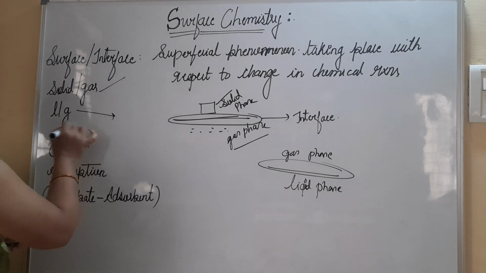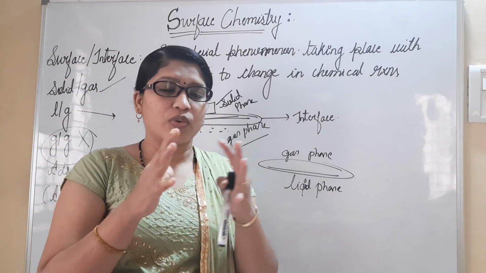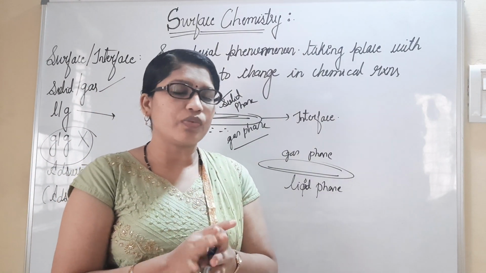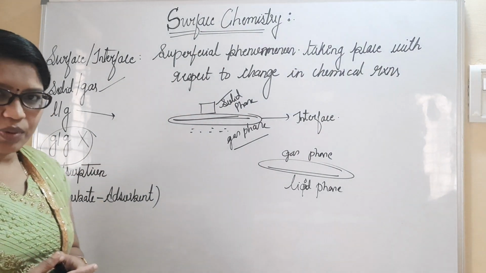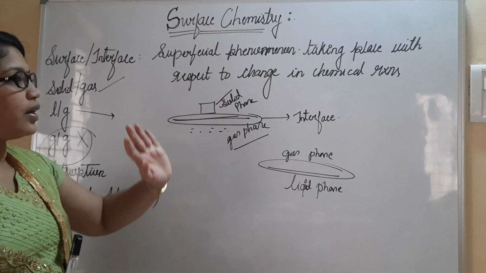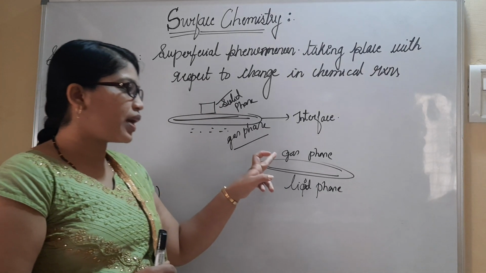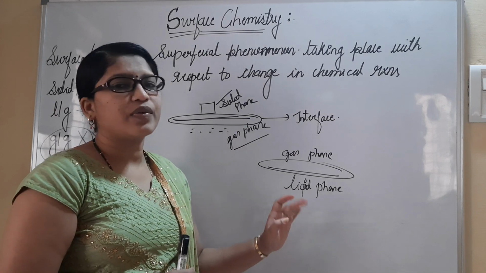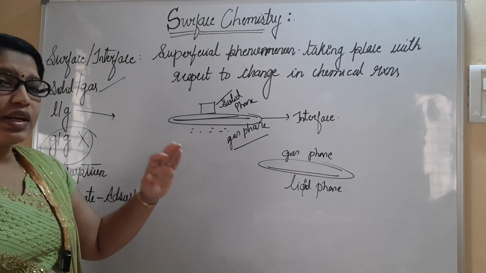But when you consider gas particularly, they become exactly homogeneous mixtures, so we do not consider a gas-gas interface for our study purpose. Only the liquid-gas interface and the solid-gas interface we will be learning. So this is all about the interface.